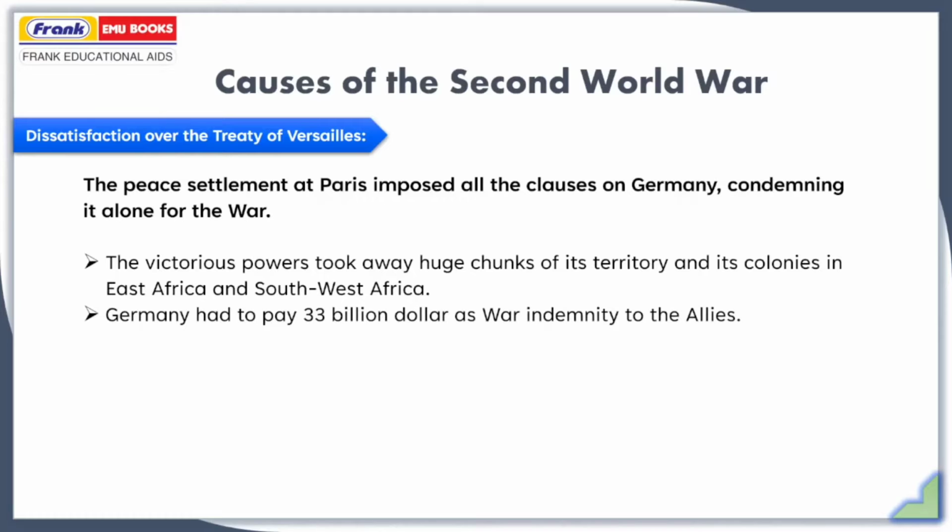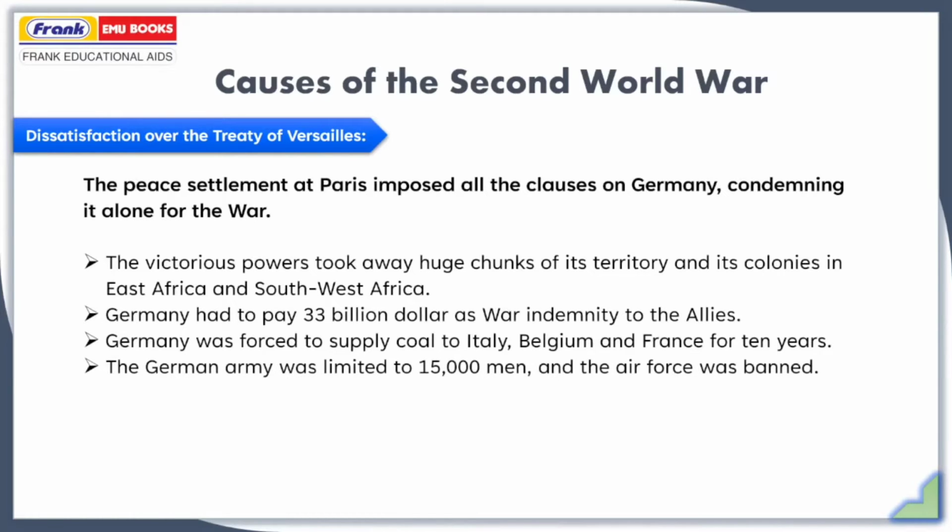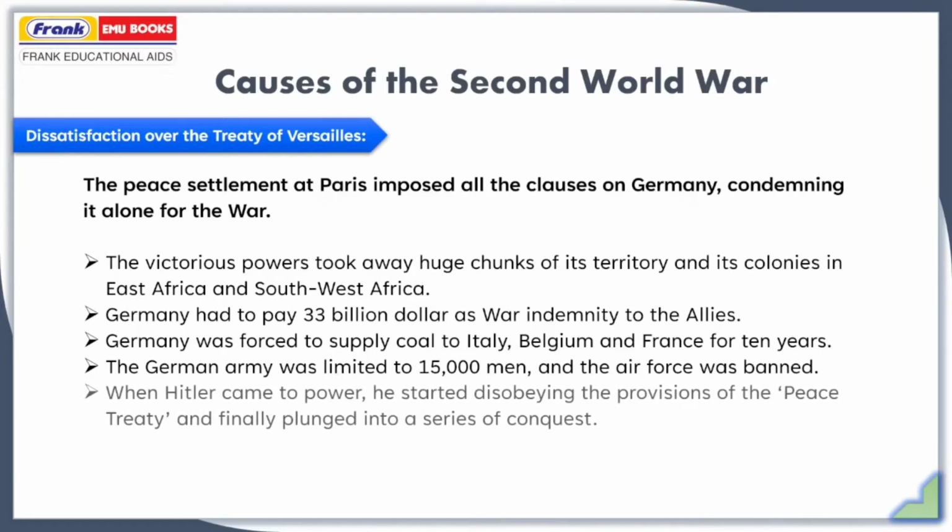Germany also had to pay $33 billion as war indemnity to the Allies. Germany was forced to supply coal to Italy, Belgium, and France for 10 years. The German army was limited to 15,000 men and the air force was banned. When Hitler came to power, he started disobeying the provisions of the peace treaty and finally plunged into a series of conquests. Because, according to him, the Treaty of Versailles was very humiliating for Germany.